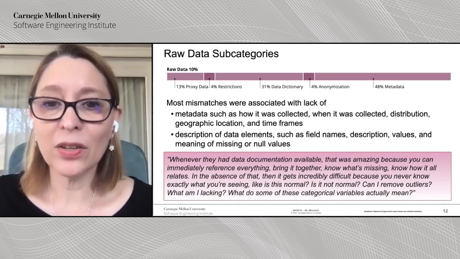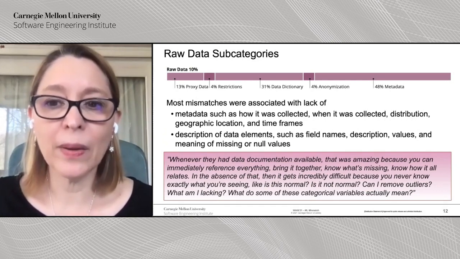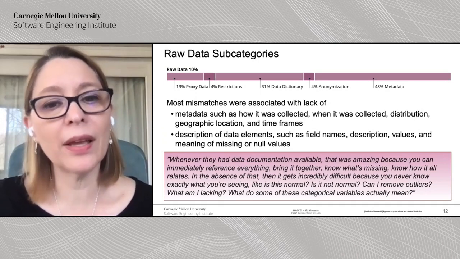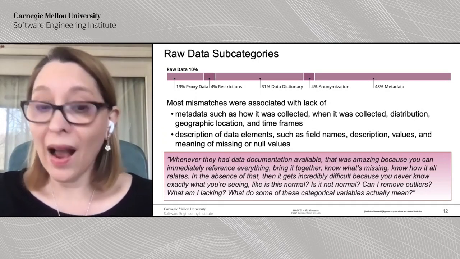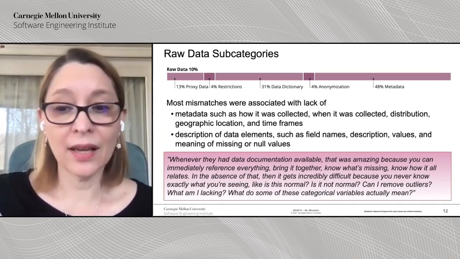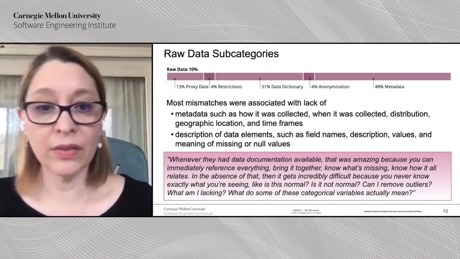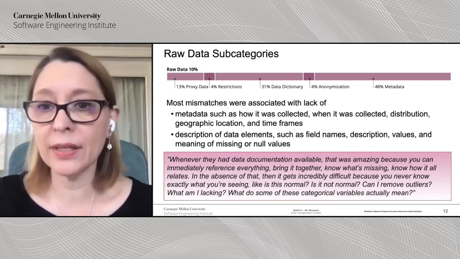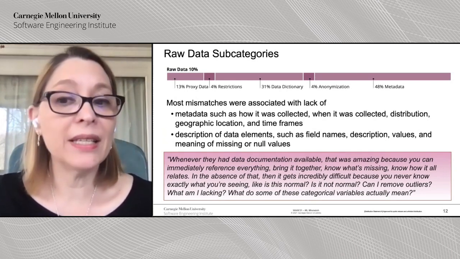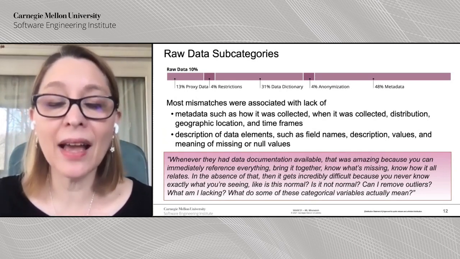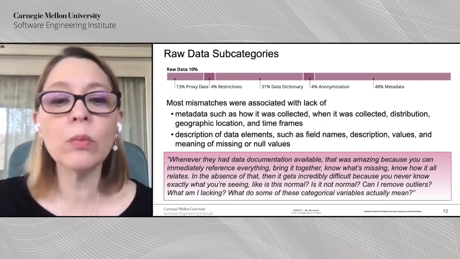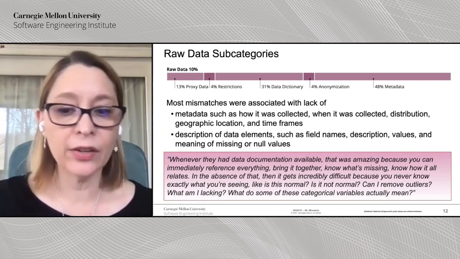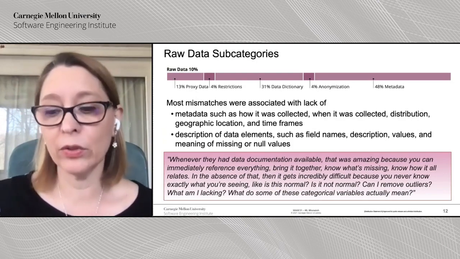But the data scientists also said that a lot of the problems were caused by lack of metadata, not only the syntax, but more like the semantics. How was the data collected? When was it collected? What is the distribution of this data? What is the geographic location if that is important? What were the time frames? Was there any seasonality effect in the data? So having that information, the metadata, was even more important than having a data dictionary to know what are the outliers, what are you lacking, what the variables mean, etc.